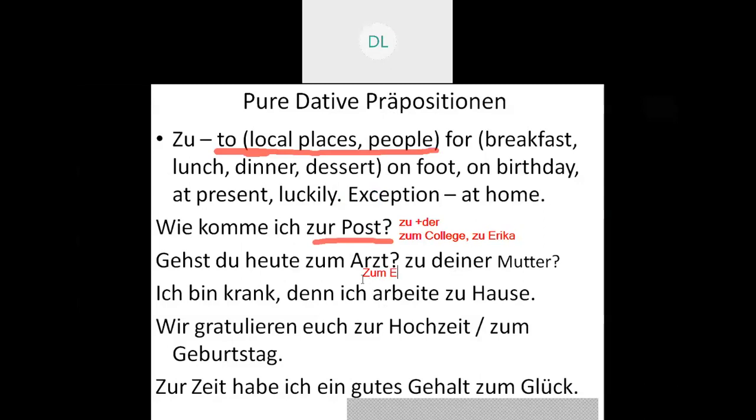So zum Essen, that is for the food, ich esse Pav Bhaji or pizza or whatever you want to put. In the same way, you might say zum Abendessen, zum Süßigkeiten, that is for the desserts, and so on. So here you might use it for "for". In the second sentence: Gehst du heute zum Arzt? That is, are you going to the doctor today? So here when I come to, are you going to the doctor?